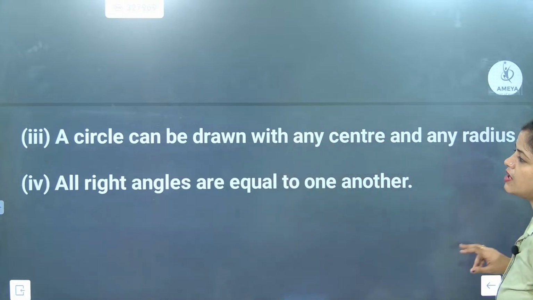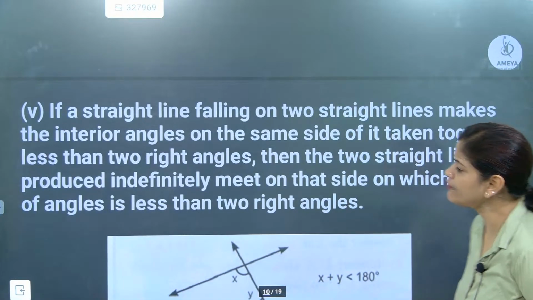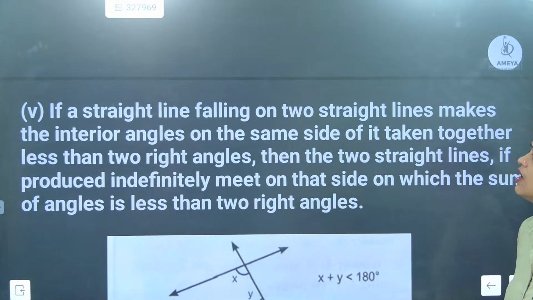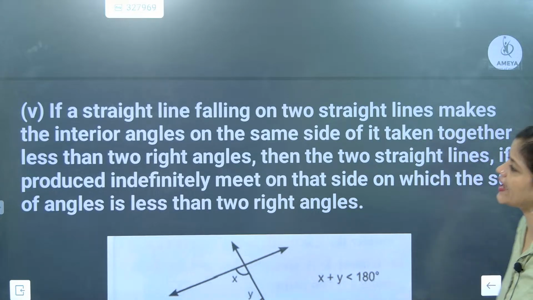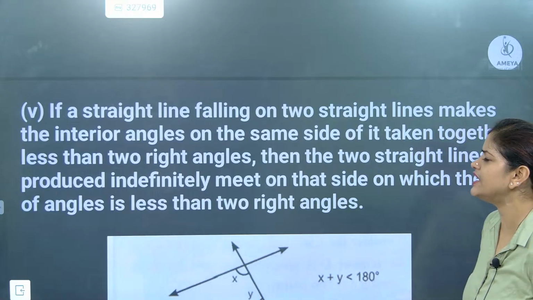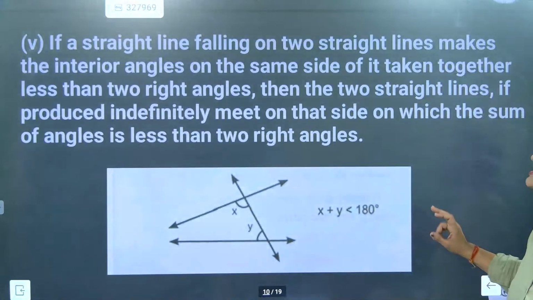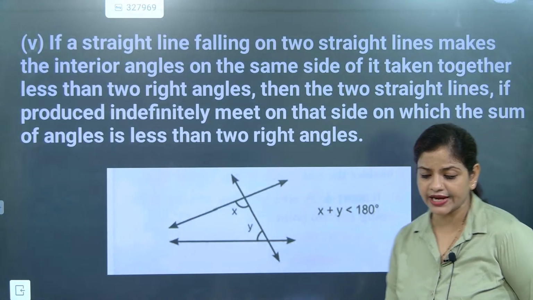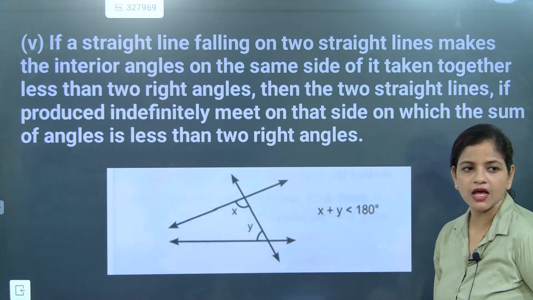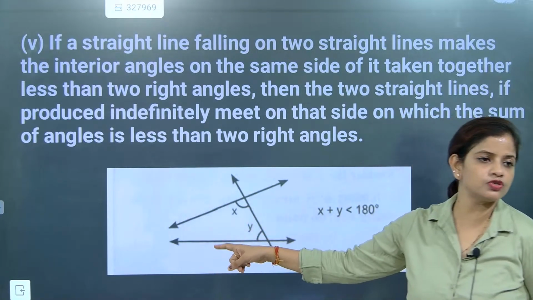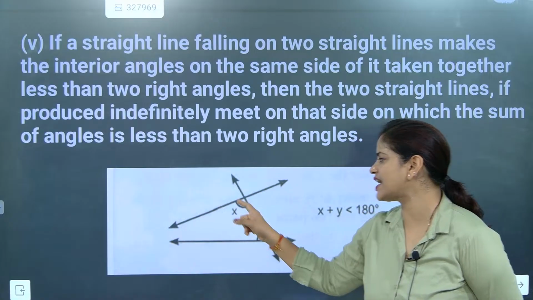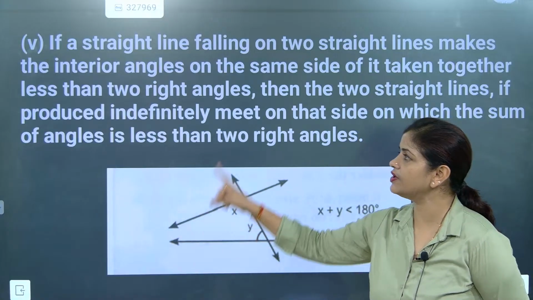Now we will go for another. Fifth one: if a straight line falling on two straight lines makes the interior angles on the same side of it taken together less than two right angles, then the two straight lines, if produced indefinitely, meet on that side on which the sum of the angles is less than two right angles. Absolutely correct.